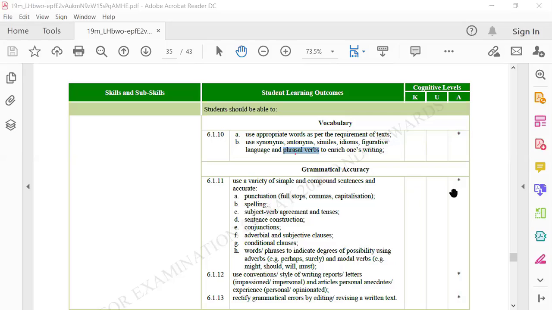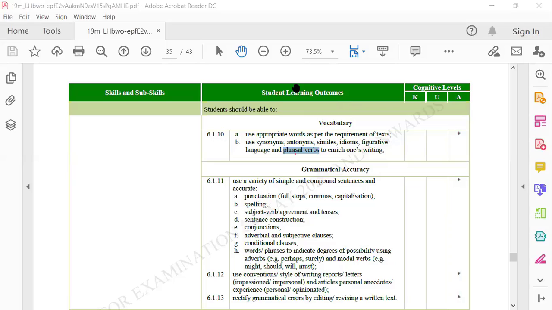Sir, I think the phrasal verb is the combination of two or three verbs. Okay, good. So phrasal verb is a combination, okay? And you are saying it's a combination of two or three verbs. No, not verbs. It's words, sir, a combination of words. Okay, words. It's a combination of two or three words. Okay, very good. Anybody else who would like to tell me a little about phrasal verbs, if you know anything?